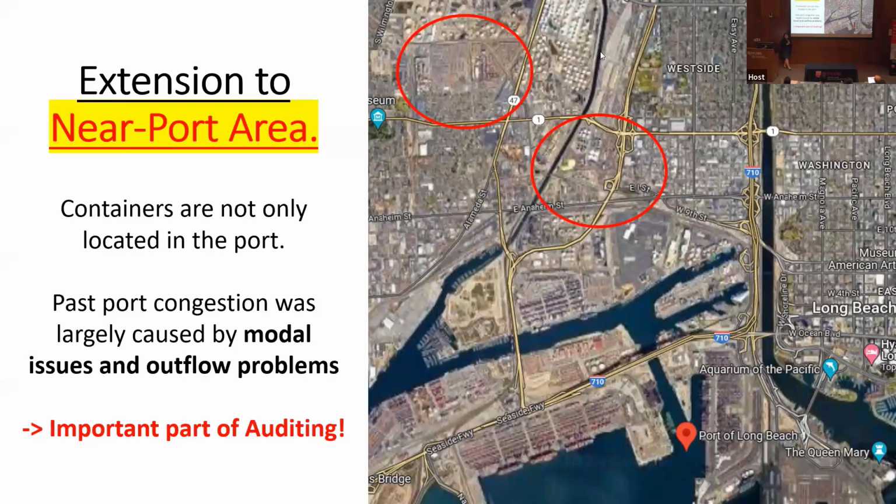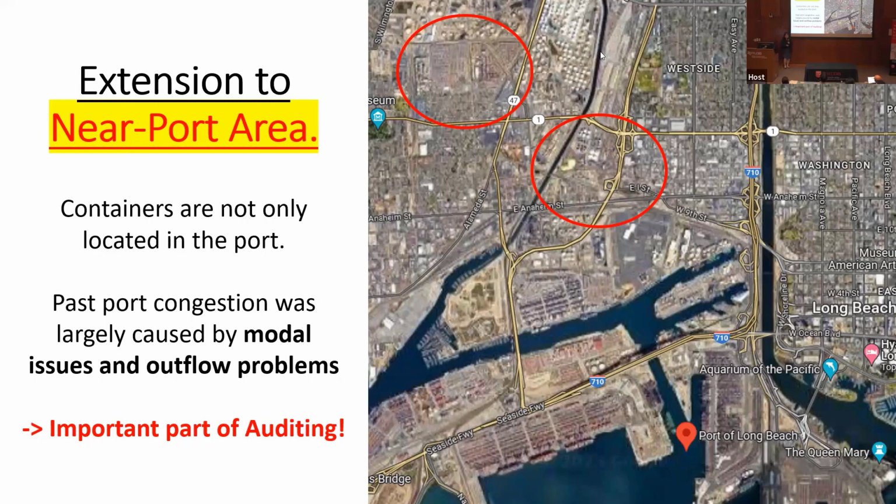Also this is the extension, because you might believe that port management information systems already know everything, even though there was some disruption in the port systems in 2021 and 2022. However, why do you really need these systems? Because if we look at the near port areas, for example, this area and this area, we believe that there is a possibility to use our model.